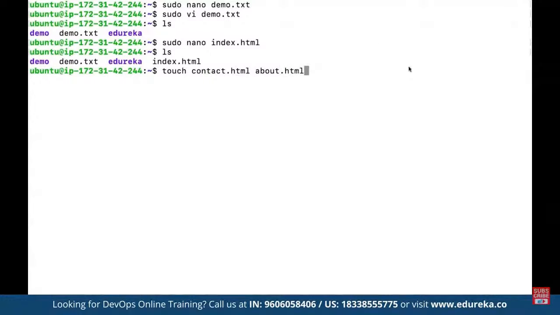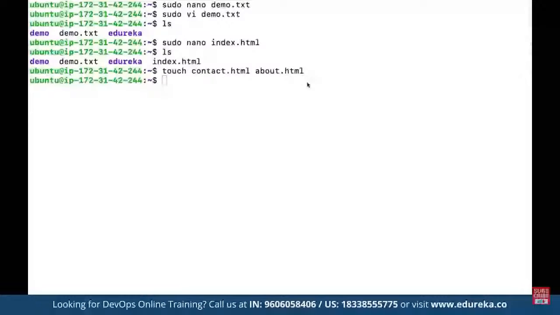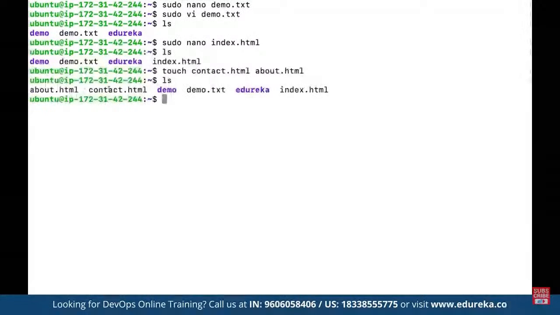And now again, if we use ls, we can see these files have also been created with the extensions that we had defined. And now we can use the editors to start modifying the files by opening them in the editor. And now we have another command. So we have multiple other commands available.